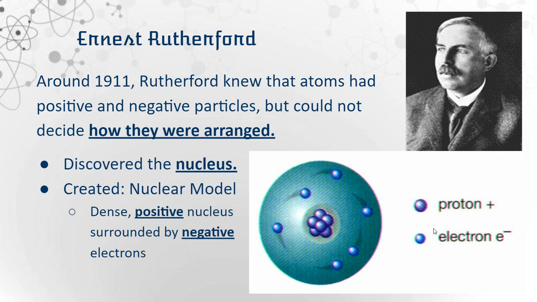Around 1911, Ernest Rutherford knew that atoms had positive and negative particles, but could not decide how they were arranged. So he knew there wasn't just electrons, but there had to be protons somewhere. That's how he discovered the nucleus and created the nuclear model. He said that an atom was dense, contained a positive nucleus, and that nucleus was surrounded by negative electrons.